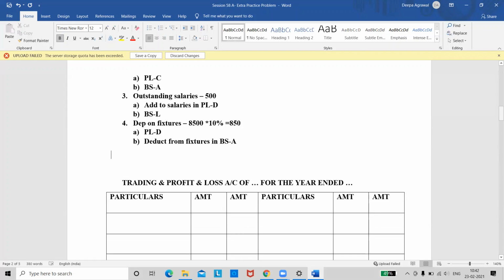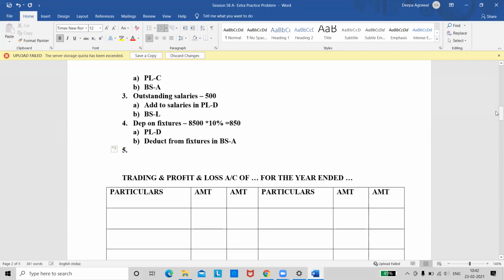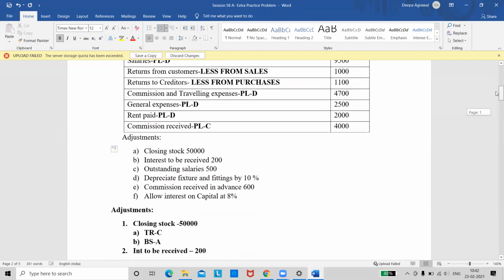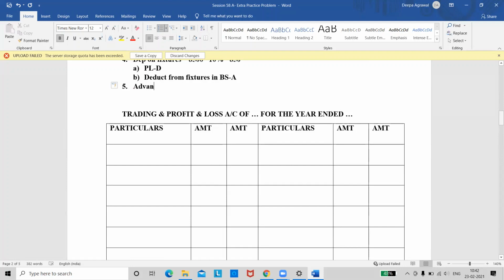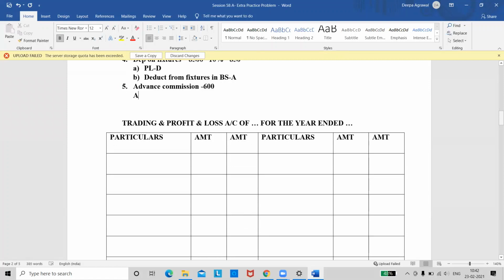Right, now move forward to the next adjustment. What is the fifth one? See, after the depreciation, commission received in advance 600. Advance commission 600. So what are the two treatments for this? We have to deduct it in P&L account credit side. Yes, so first would be deduct from commission in P&L on the credit side.